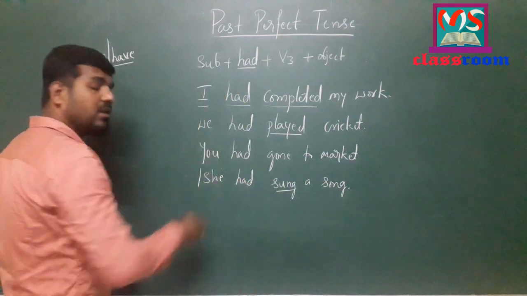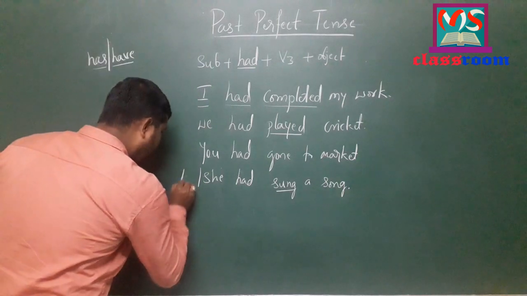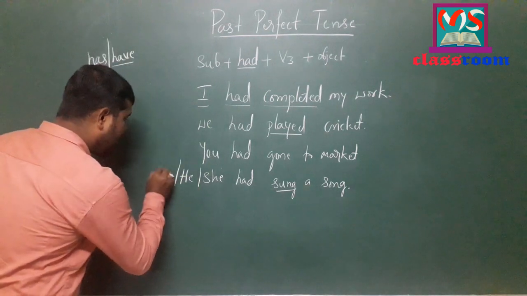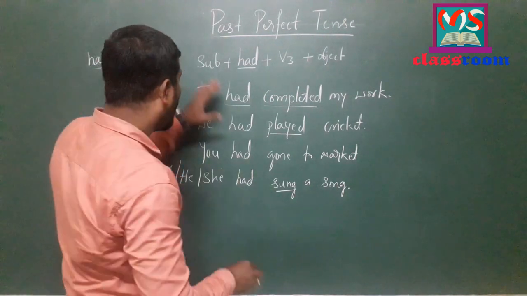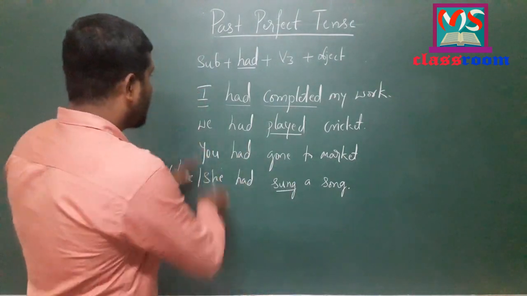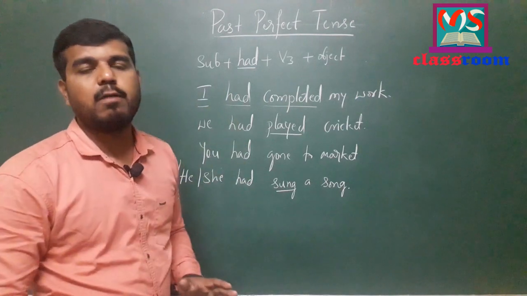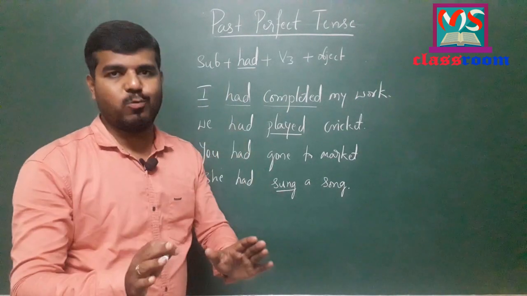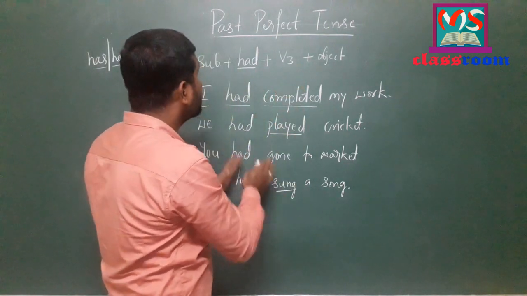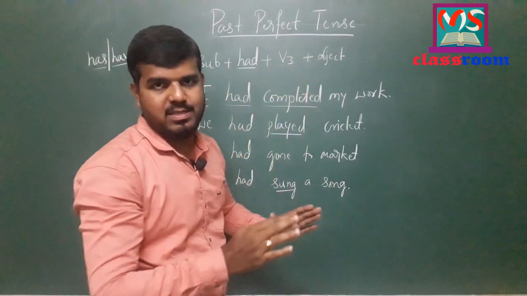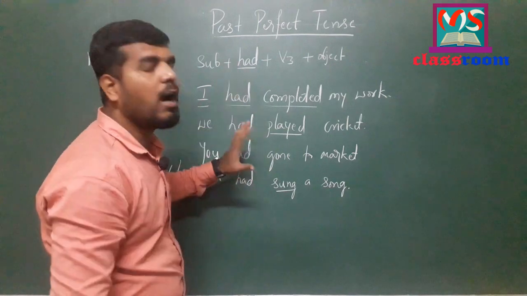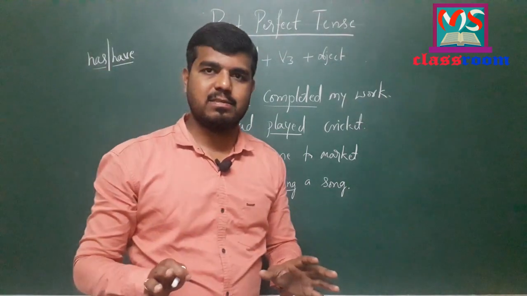And look at here, other third person singulars: he had sung a song, and it had sung a song. All persons, whether the subject is singular or plural, agree with the past form of the have form auxiliary, that is had only. And we use the V3 form of the verb to write past perfect tense in affirmative sentences. You know that, and you have learned how to write affirmative sentences in past perfect tense.